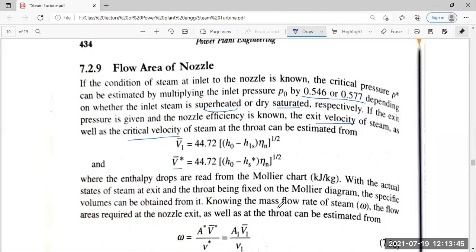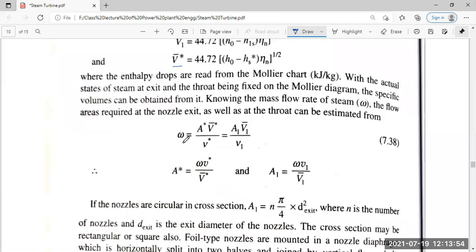Knowing the mass flow rate of steam, the flow area required at the nozzle exit as well as at the throat can be estimated from: A star is equal to omega V star divided by V star, and A1 is equal to omega V1 divided by V1.